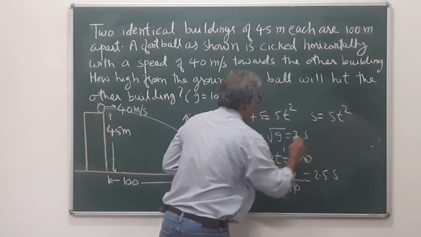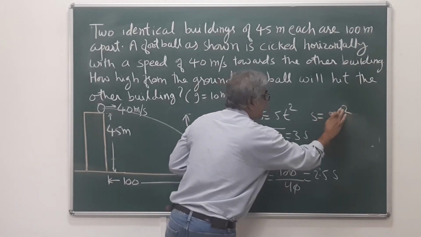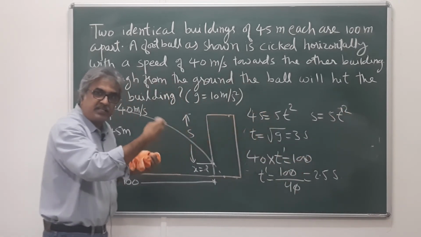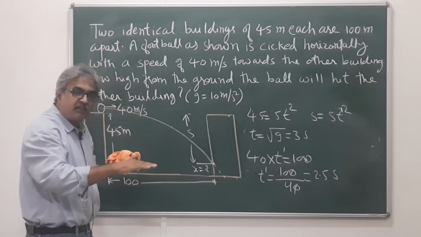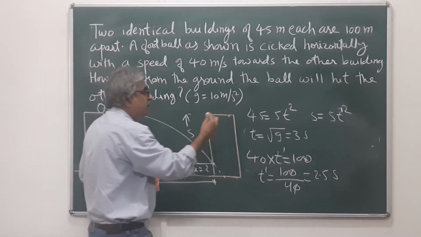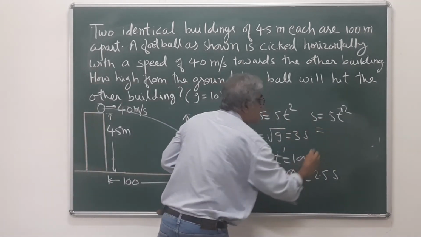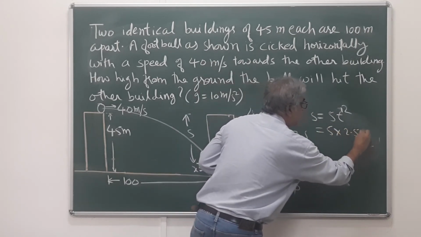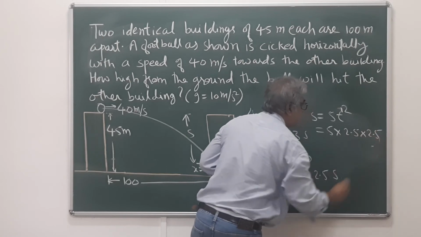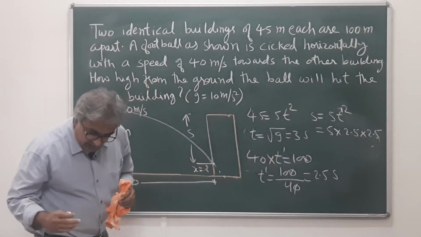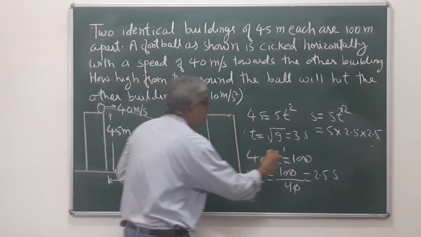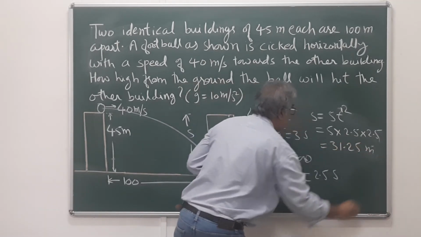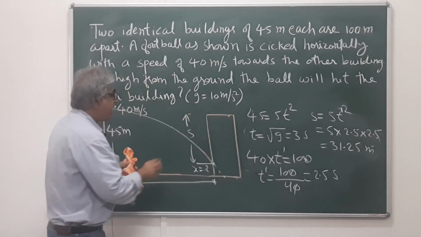So, we can say S is equal to 5t dash square, because the ball has traveled for t dash. And this is the same logic, why 5t square, we have used the same logic. Initial vertical velocity is 0. So S is equal to 5t square, and this is going to be 5 into 2.5 into 2.5. And if you solve that, you will get it as 31.25. So this height S is 31.25.